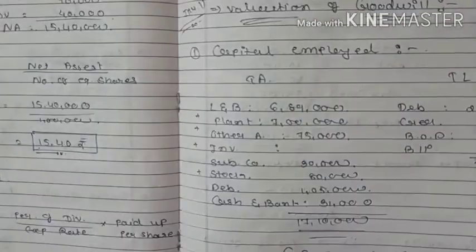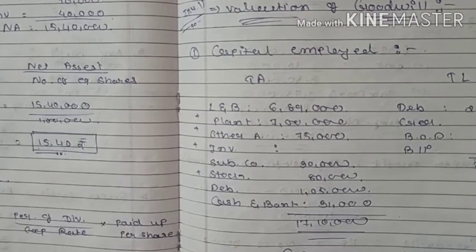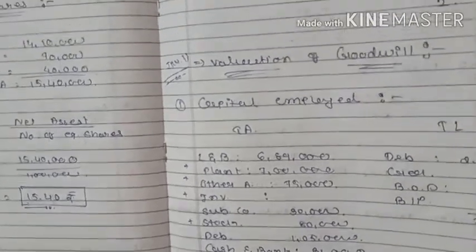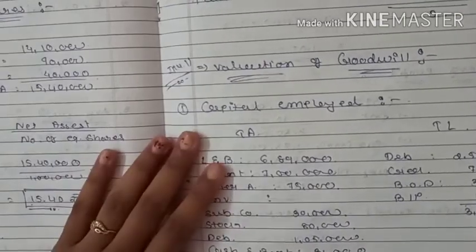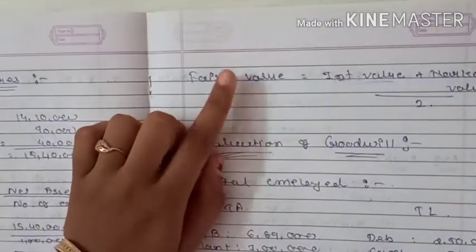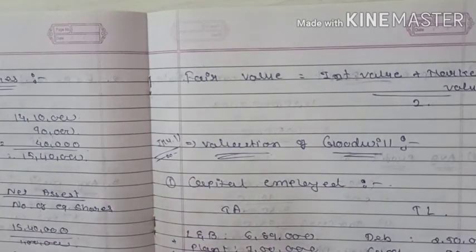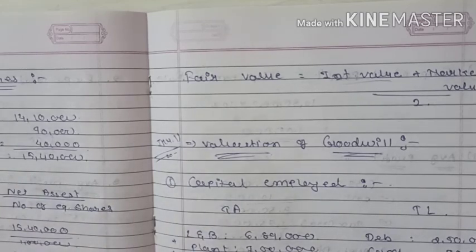There are basic points you have to remember while calculating the valuation of goodwill and valuation of shares. Generally in all sums we have to find out the fair value. For that, the steps would be valuation of goodwill, then intrinsic value, then market value, and then fair value, right?